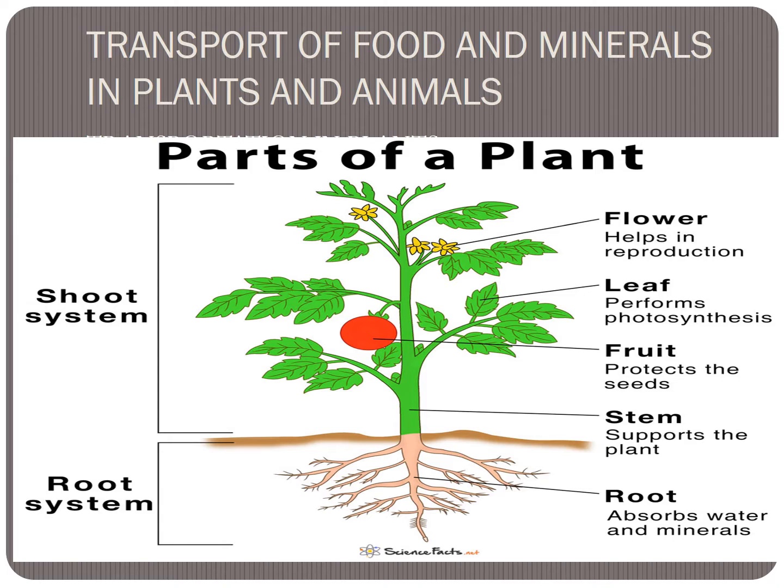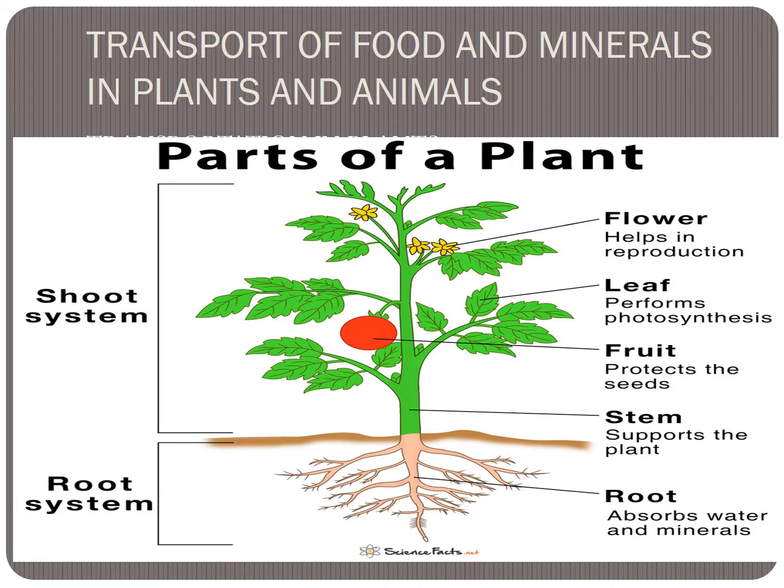So we eat some kinds of stems, roots like radish, and fruits that are storing food. Every plant stores food in different parts.